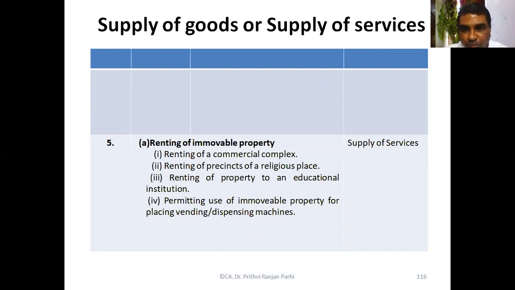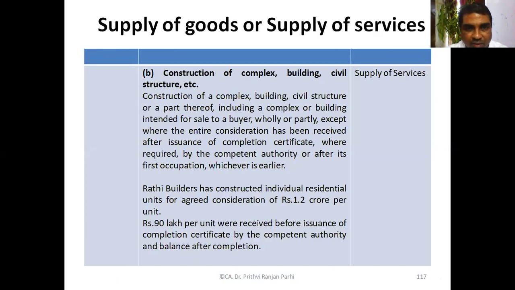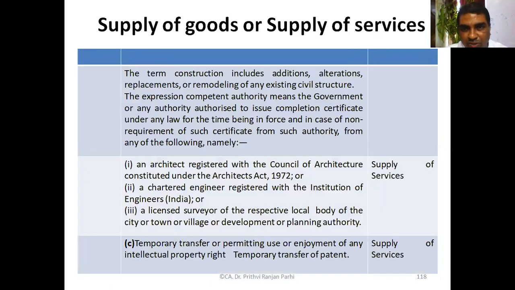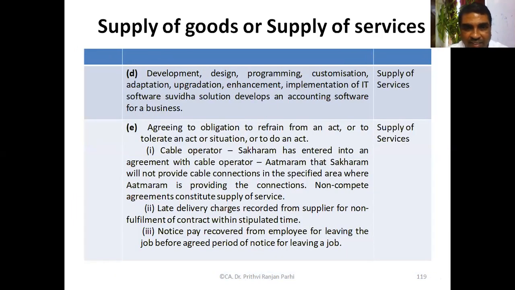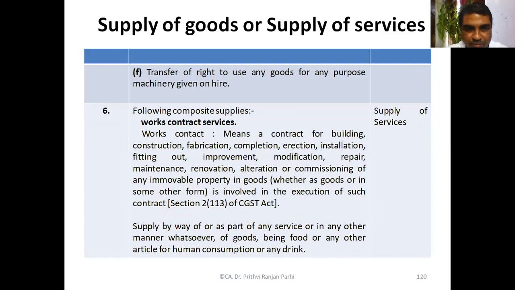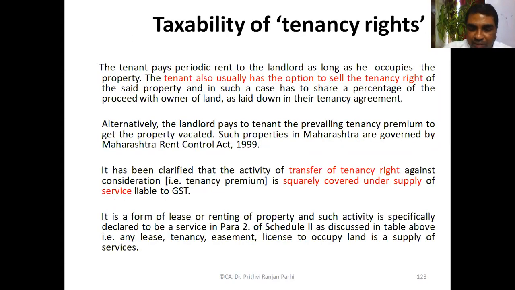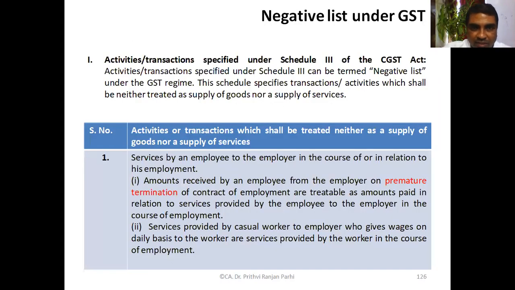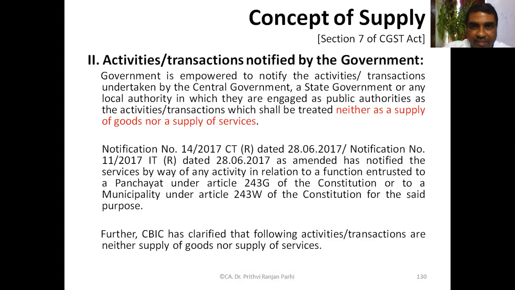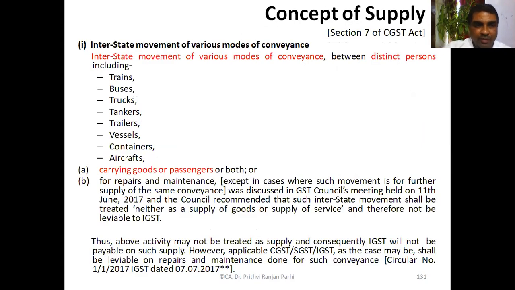Renting a property is also supply of services. Construction of complex buildings, all such construction contractor work, is supply of services. Architect service, chartered engineer service, all these are supply of services. Developing, designing, etc. are supply of services. Works contract services are supply of services. These are certain clarifications that have been issued on what is supply of services and what is supply of goods. There are a few more detailed things, but we are not going deep into that.